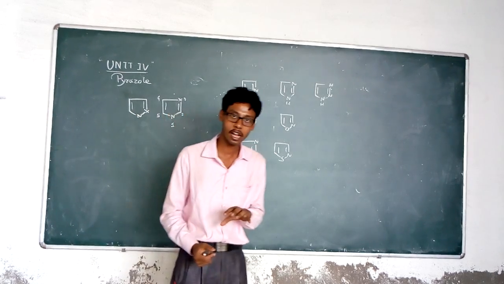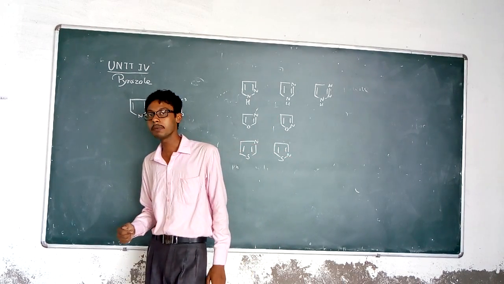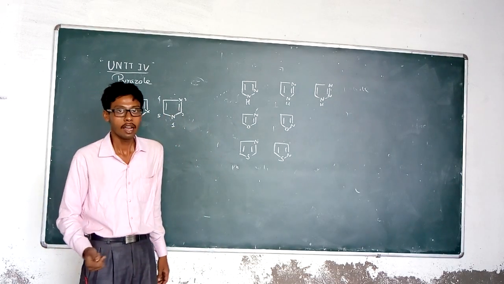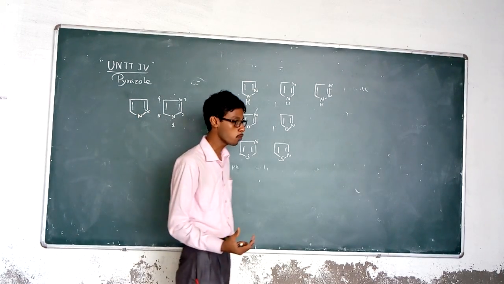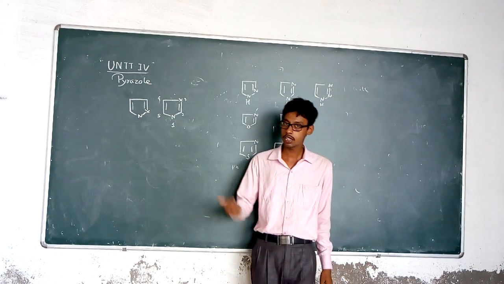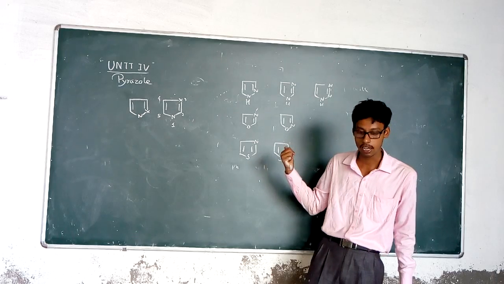containing a nitrogen atom and at least one other heteroatom. It may be sulfur, it may be oxygen, it may be another nitrogen, to form a compound which is known as the azole series. Here I will draw the various azole structures.